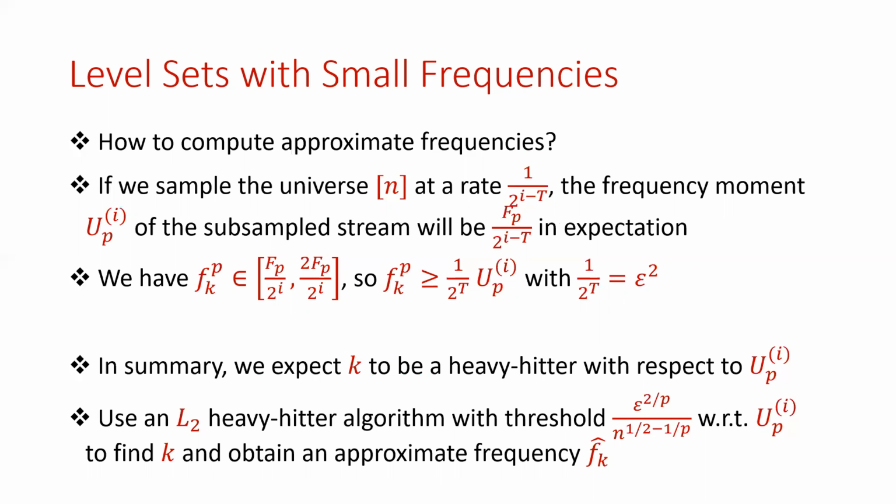Thus, we expect the frequency of k to be a heavy hitter with respect to the subsampled stream. Hence, we can use the same argument as before. Namely, we use an L2 heavy hitter algorithm with threshold epsilon to the 2 over p divided by a polynomial in n with respect to the subsampled stream. Then we can use that to find k and obtain an approximate frequency to fk.